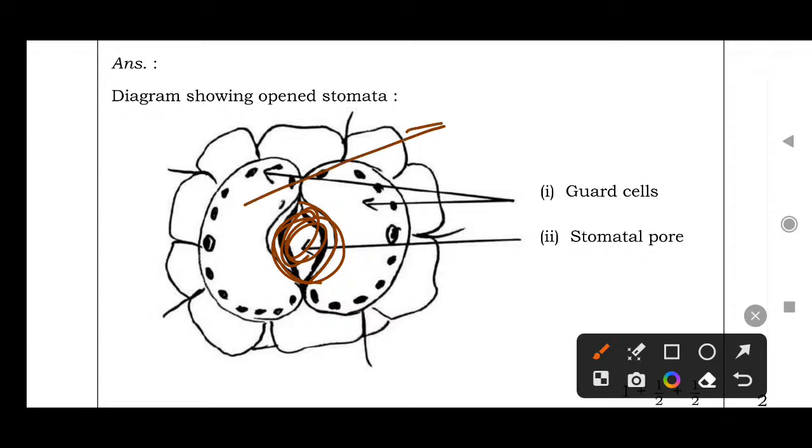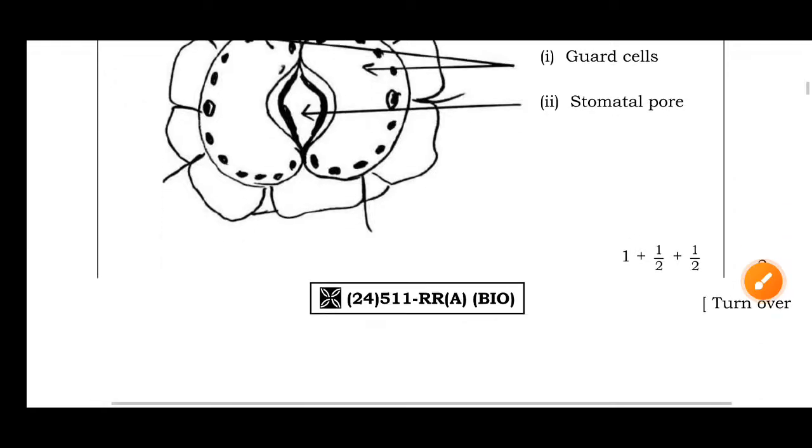See, these bean-shaped structures are the guard cells, and the pore inside is the stomatal pore, which opens and closes. At the time of photosynthesis, at the time of transpiration, at the time of liberation of oxygen or intake of carbon dioxide, it opens and closes.